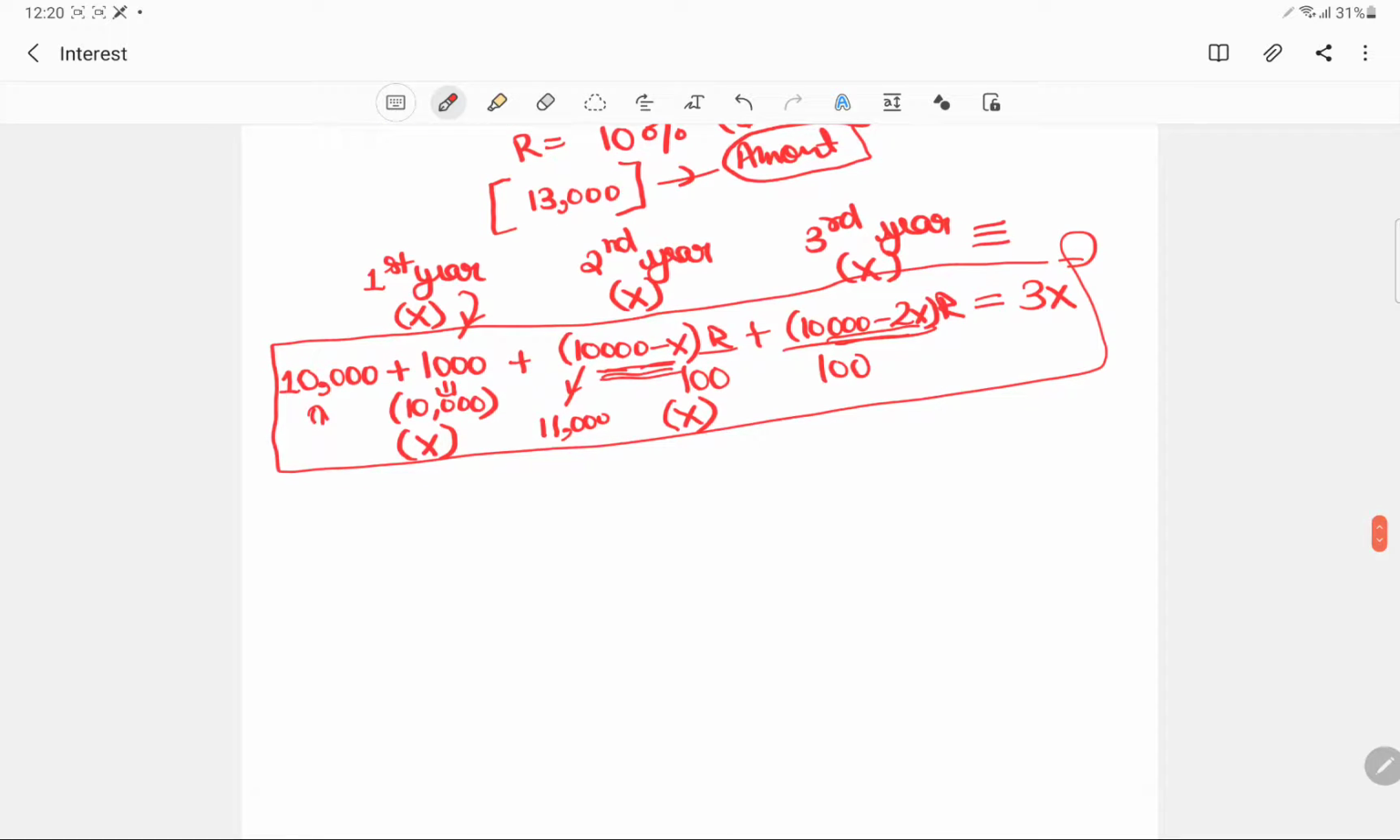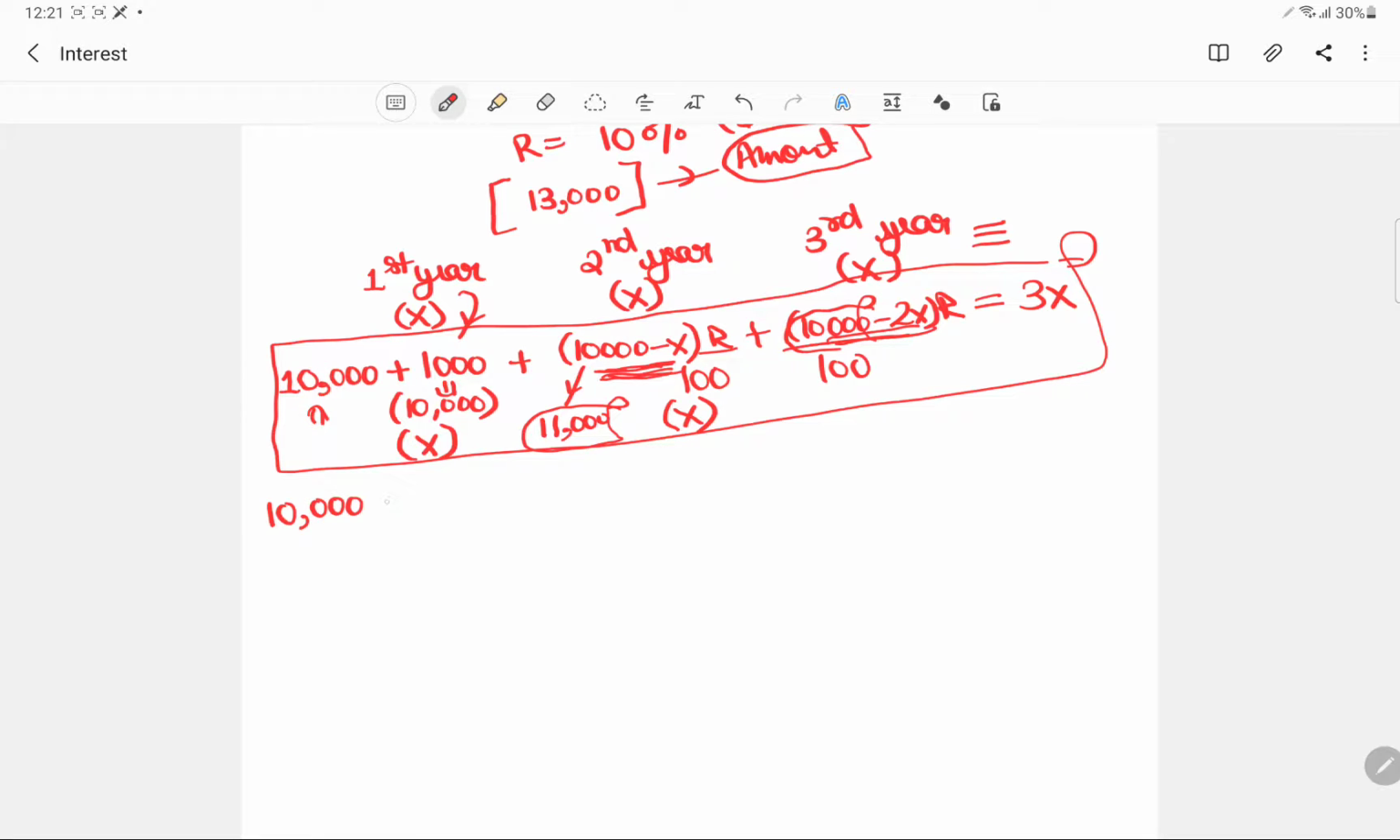Since it's a simple interest, we are basically subtracting this x from the initial principal. If this would have been compound interest, then it would have been the amount after the first year, and this would have been the amount after the second year. Okay, nothing different. Let's now try and sort it out.